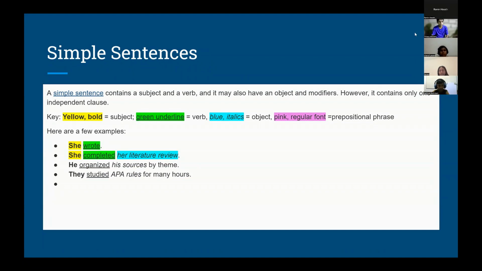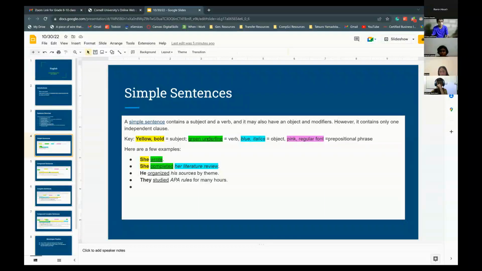In a simple sentence, we have the subject, verb, and object, and then sometimes we can also have a prepositional phrase. Does everyone understand subject, verb, object, and prepositional phrases?